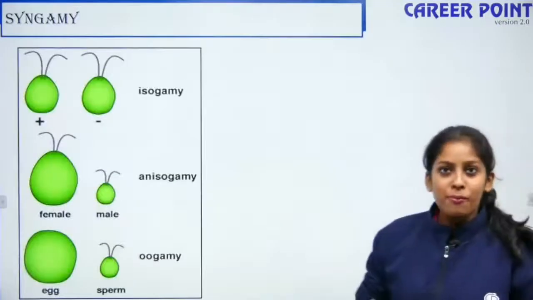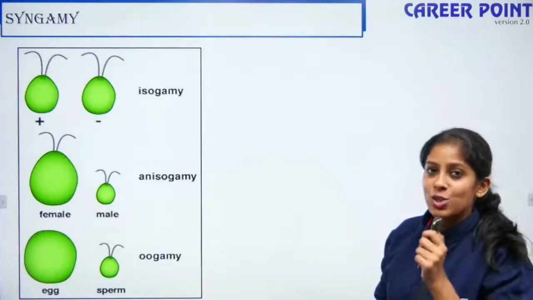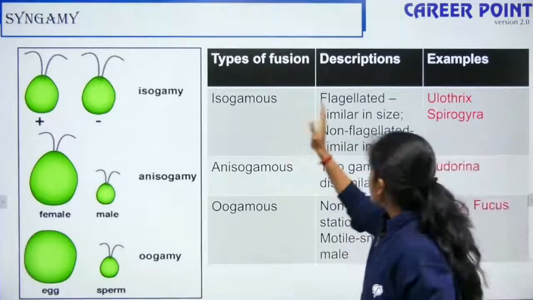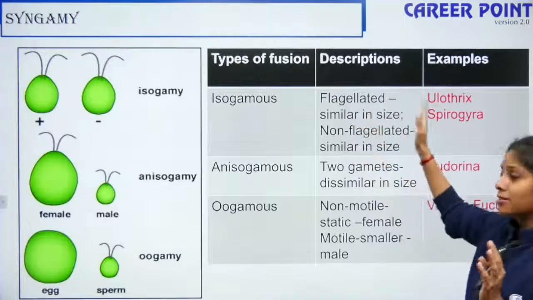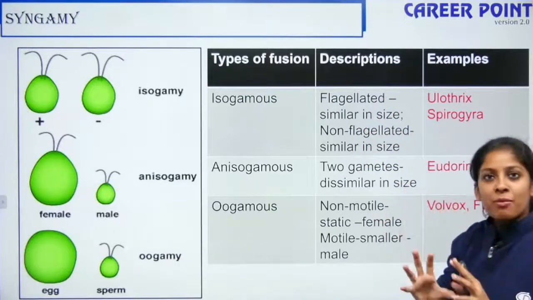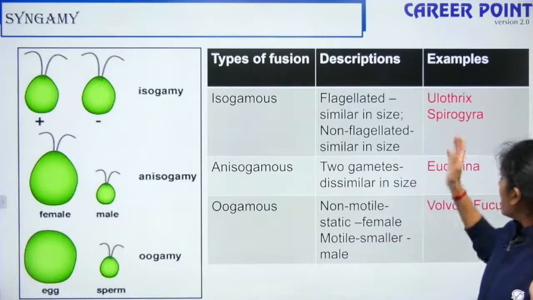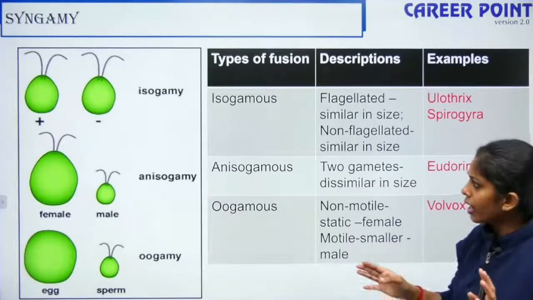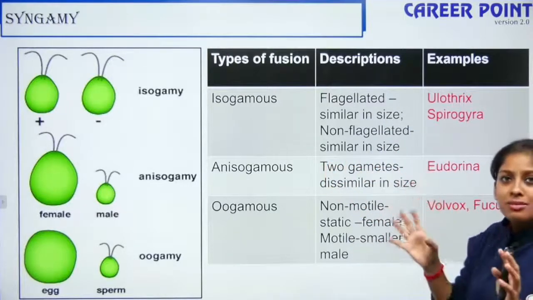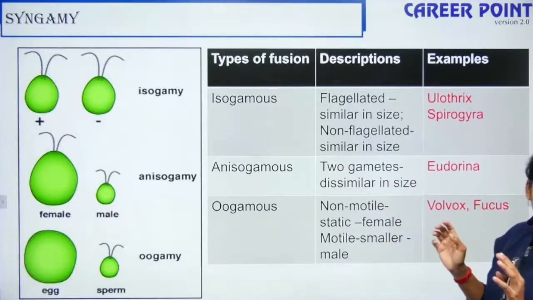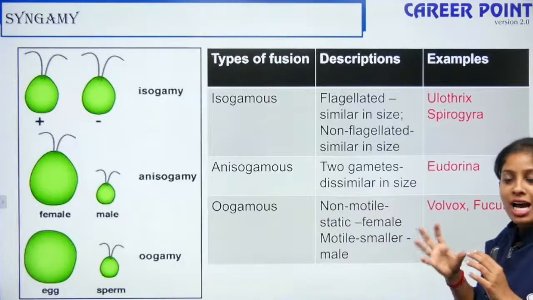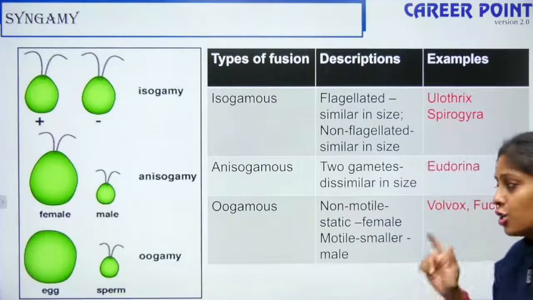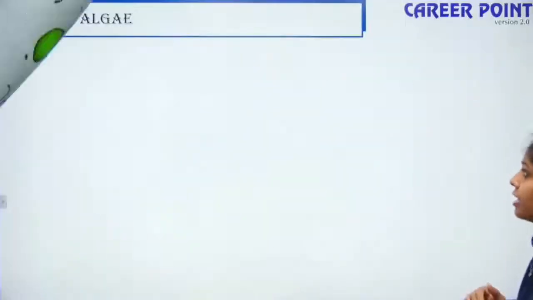I hope you remember, yesterday we read what isogamy, anisogamy and oogamy are. Based on that, you have certain examples. Isogamous: iso is same, they are similar in size. Both can be flagellated, both can be non-flagellated. Example, Ulothrix, both are flagellated. Spirogyra, they are non-flagellated. Anisogamous, the 2 gametes are dissimilar in size. Example, Eudorina. Oogamous, one is non-motile, the other is motile. That is Volvox and Fucus. This tabular column is very important, so make sure you go through it.